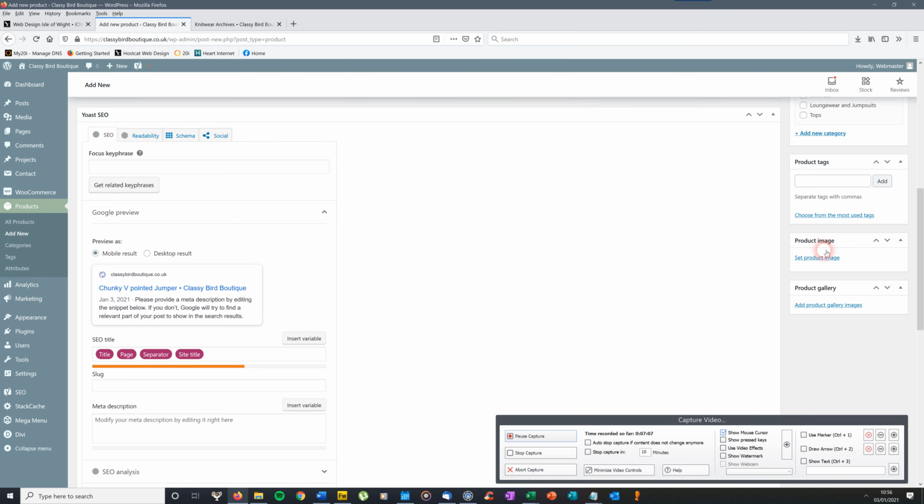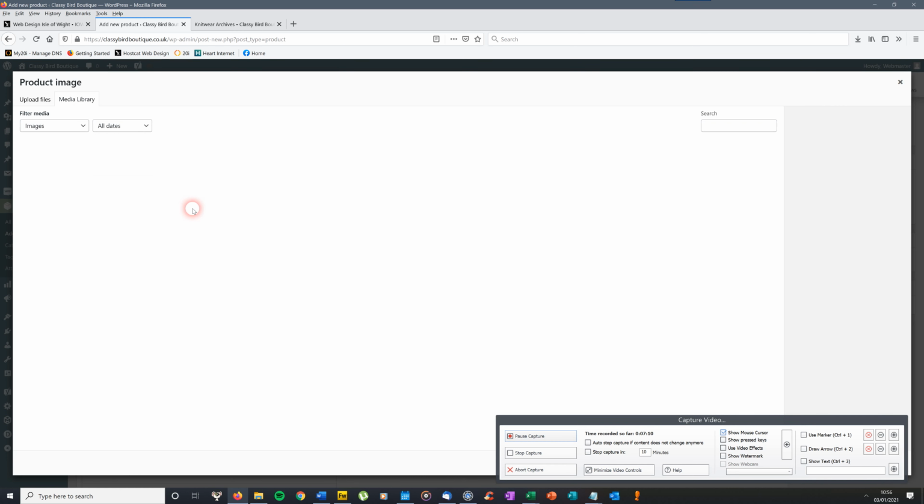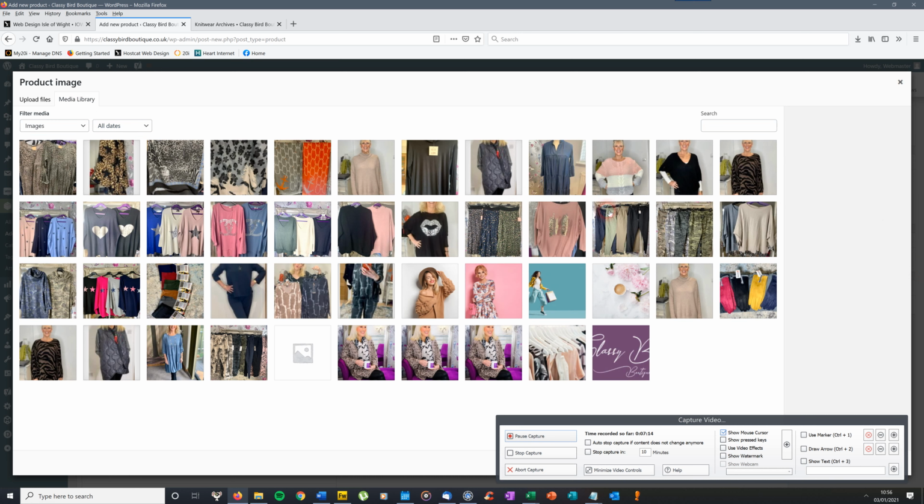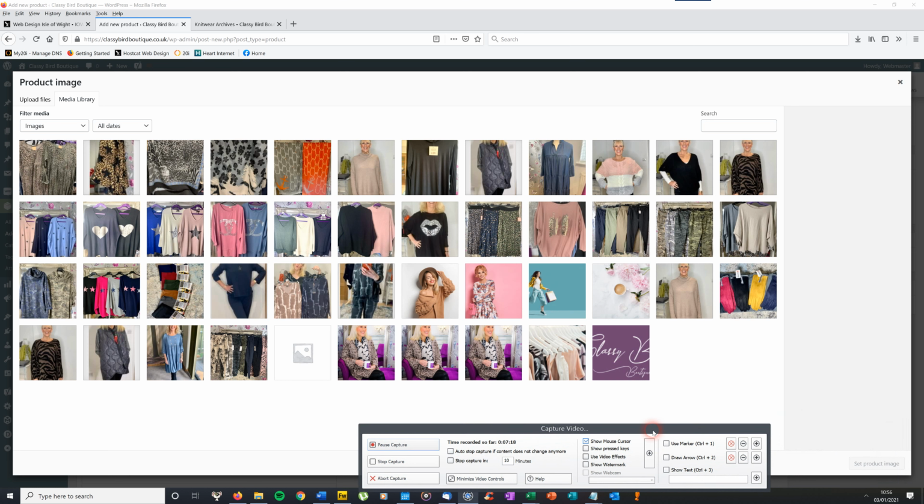Okay, go back. So set the product image. When you click on that, it takes you to something called your media library. I'll just move my video bit out of the way. Your media library contains all of the images that have been uploaded so far. Now, obviously, I don't have those images in there.